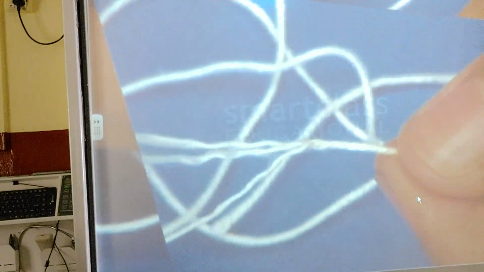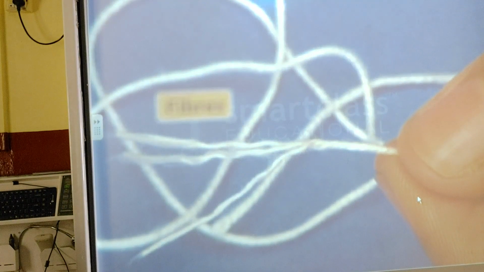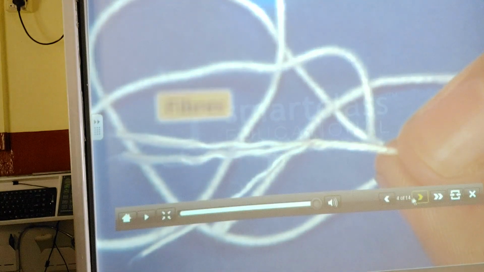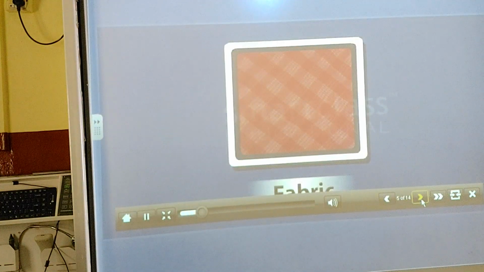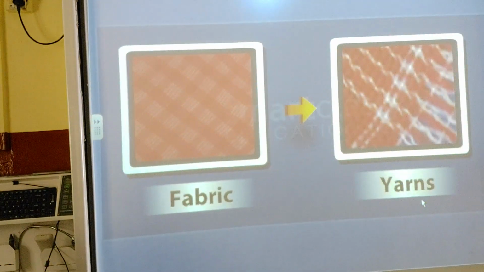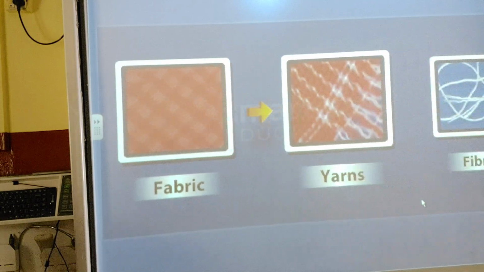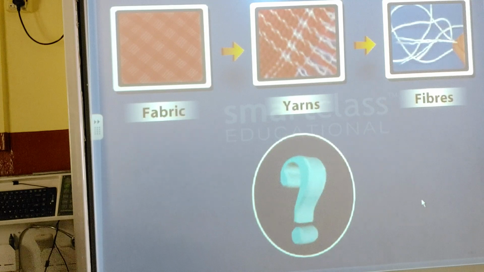These strands are called fibers. Thus, fabric is made of many yarns and a yarn is made of many fibers. But how are fibers obtained? And how are they converted to fabric? Let us find out.